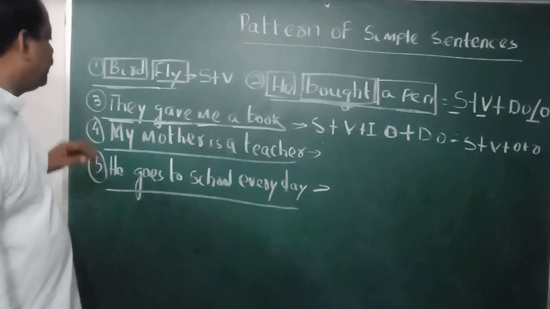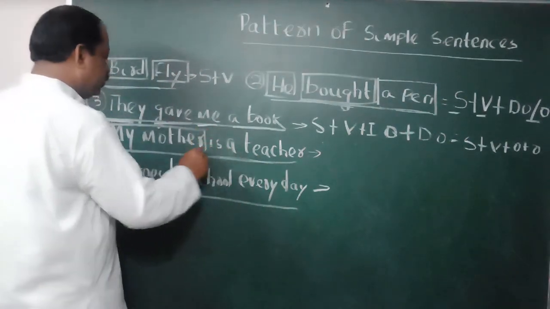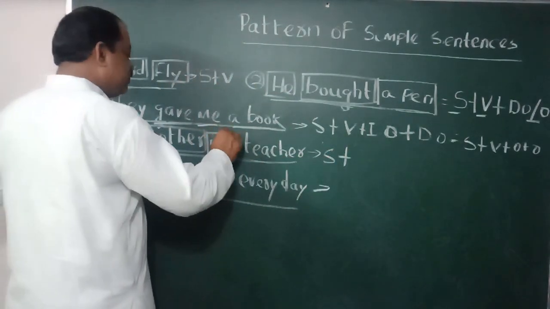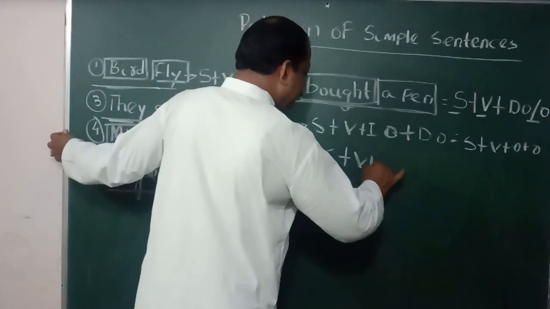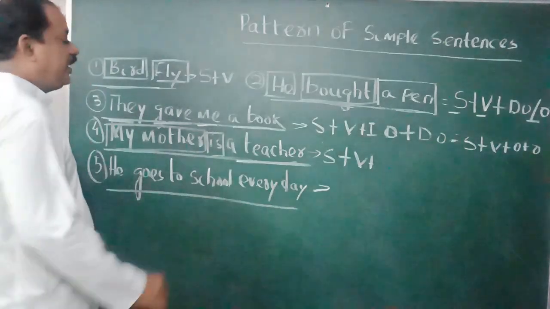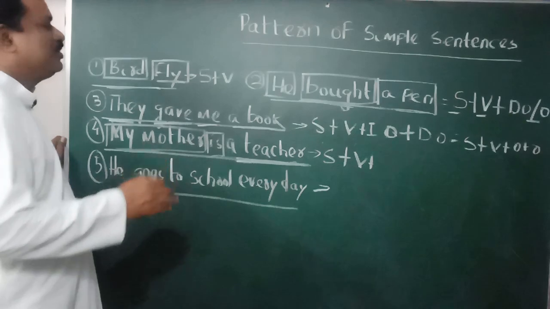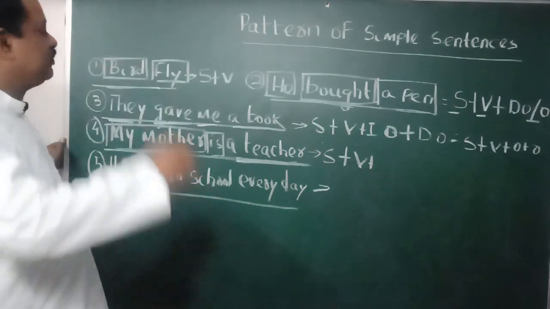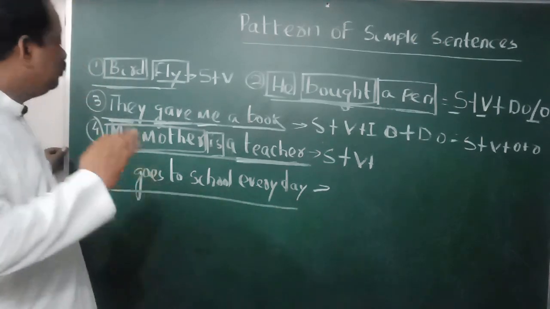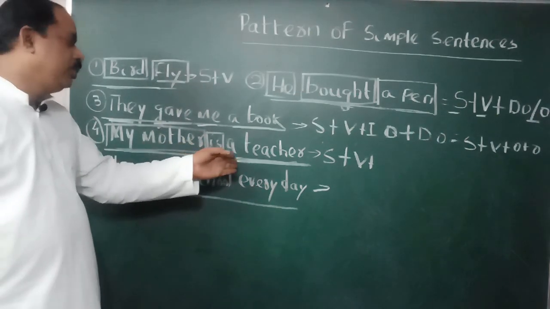Come to fourth one. My mother is a teacher. Here, my mother is subject, S. Is, verb, V. A teacher. What is a teacher? A teacher is a person. So you might have thought that Guruji, a teacher may be indirect object. So make a question using who or whom. If you make a question using whom or who, the answer will not be a teacher.